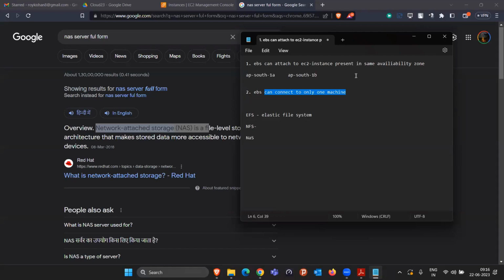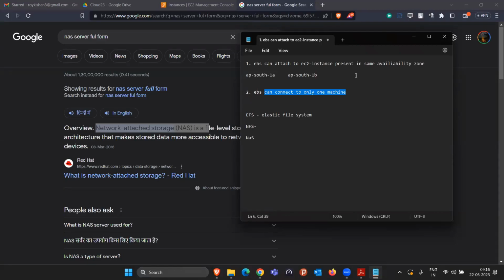So previously, what the EBS volume was saying is, if you want to connect, if your laptop is present at the third floor, your pendrive should also be present at the third floor. Then only we can connect. Similarly, EFS says that it doesn't matter if your pen drive is present at the third floor and your laptop is present at the first floor.